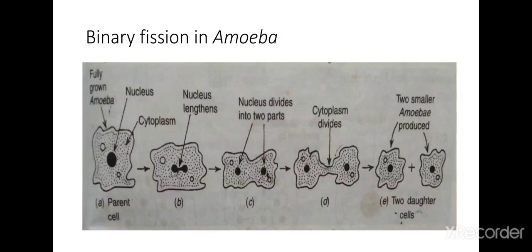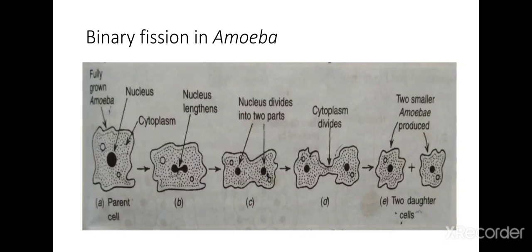So what is binary fission basically? As its name indicates, binary means 2. So in binary fission, the parent organism splits to form 2 new organisms. When this happens, the parent organism ceases to exist and 2 new organisms come into existence. Alright, for example, amoeba, paramecium, leishmania, bacteria, they reproduce by the process of binary fission.